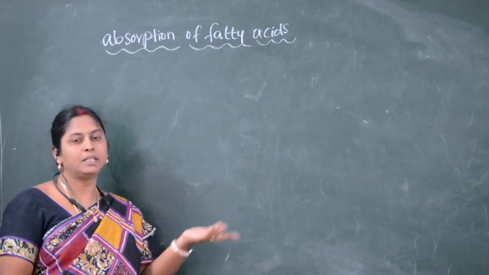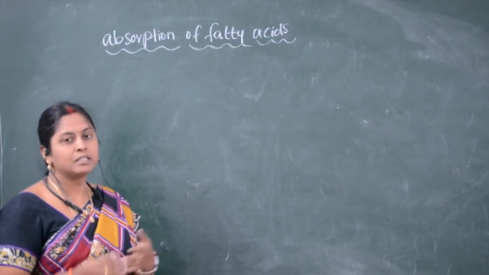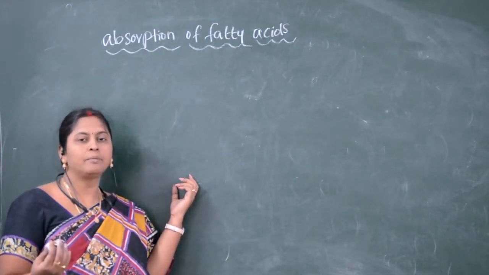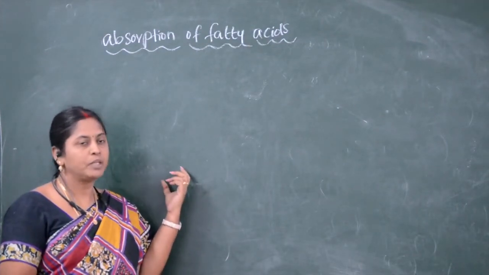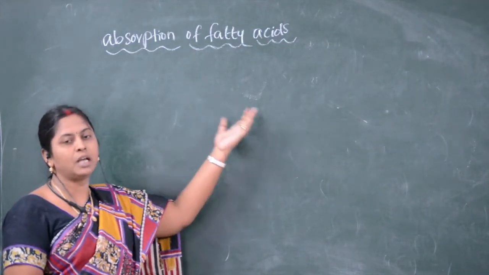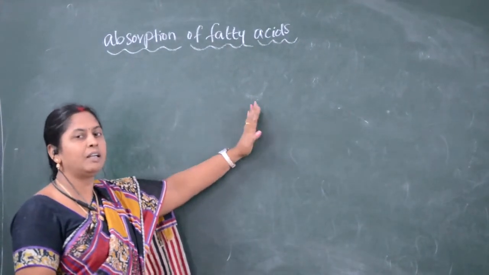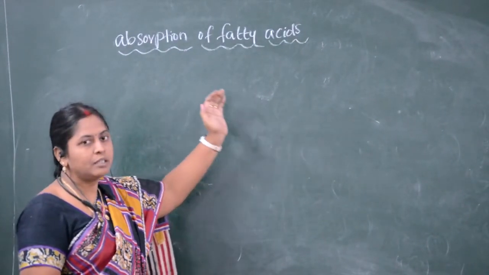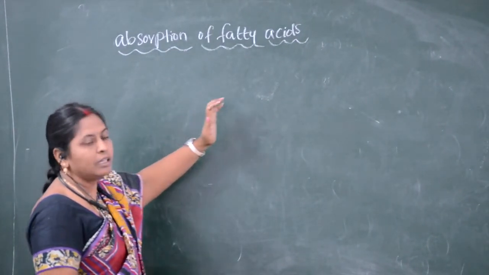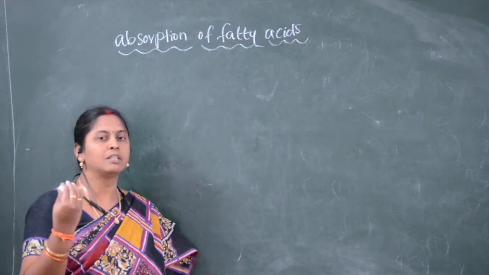Yesterday we have completed what the digestive food materials are, how they are digested, and how the absorption occurs in the small intestine. And I have also completed how fats are digested into fatty acids and glycerol and how the absorption takes place. Now I will explain how the absorption of fatty acids takes place in the form of a flow chart.